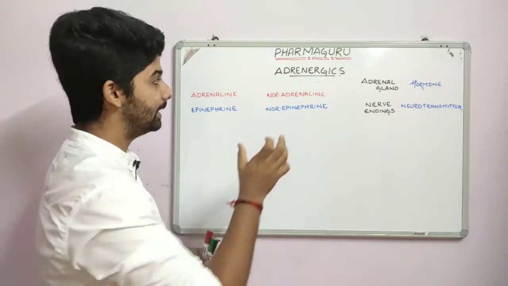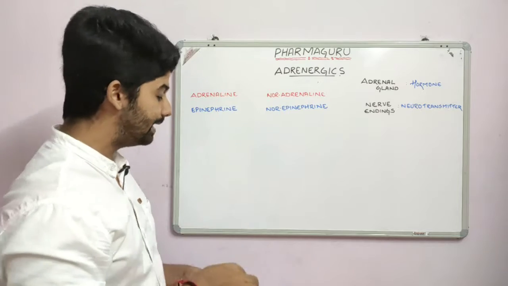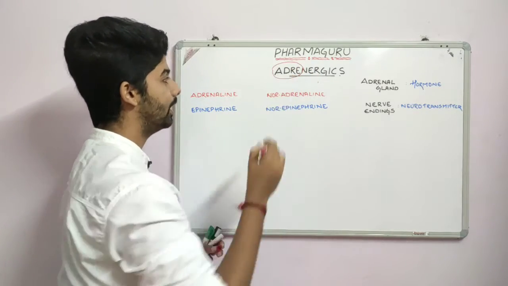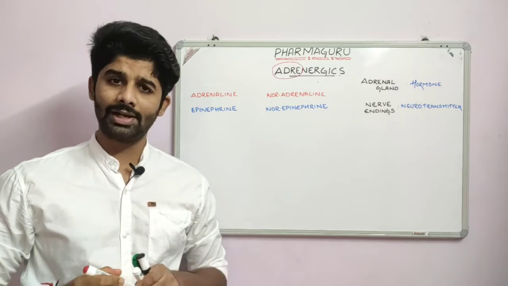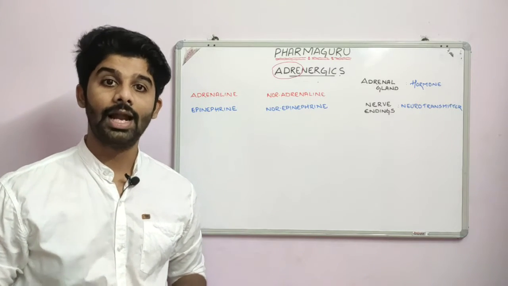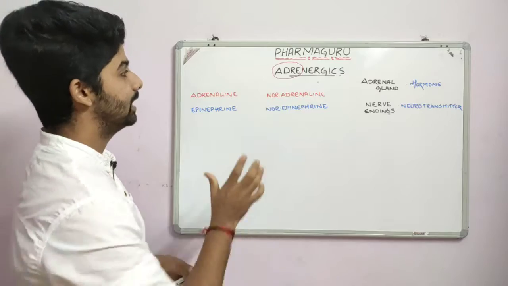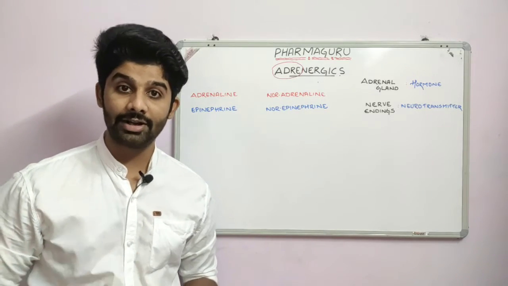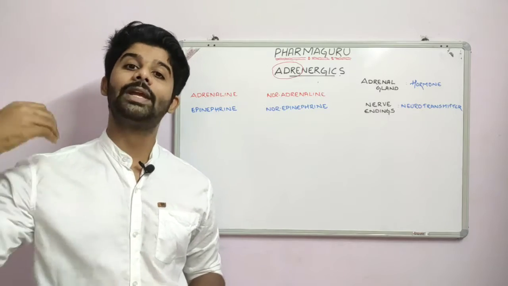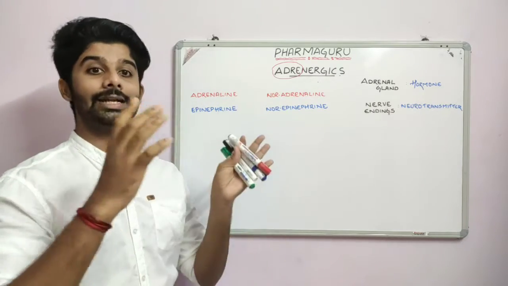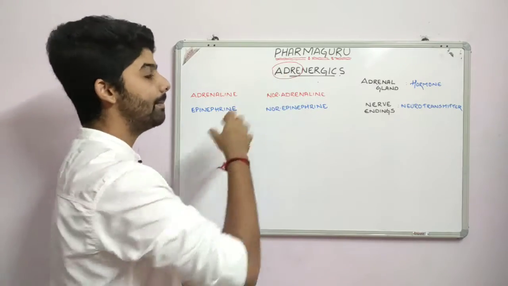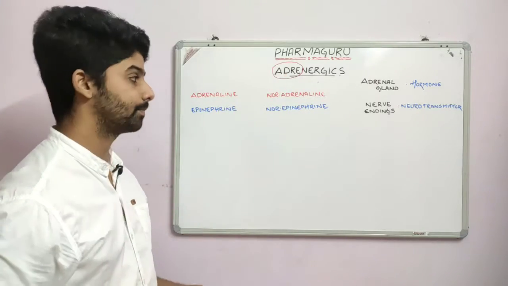So first begin with the term adrenergics. The main thing that we should note here is this, the adre. Something that rhymes similar to adrenal gland, adrenaline, right? So yes, adrenergics are compounds that have the effect of adrenaline or noradrenaline, or we can call adrenaline and noradrenaline together as adrenergics. Fine, that's how this name came, adrenergics, from adrenaline.